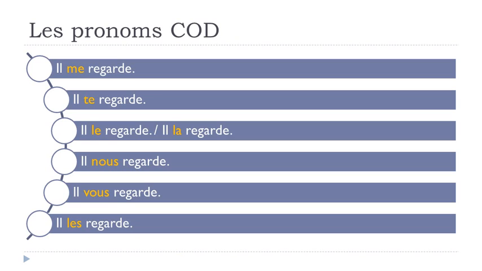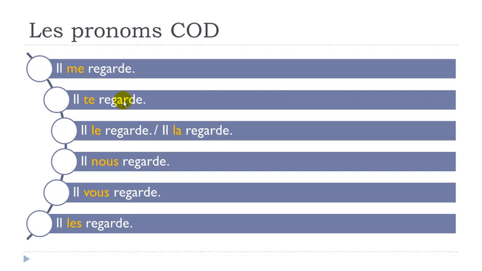So we'll see now a few examples. The first one, il me regarde. If you want to say that he is looking at me, il me regarde. Remember, as I said previously, these pronouns are coming before the verb. Present form, only one verb, you just put it before. Il me regarde. Il te regarde, he's looking at you.